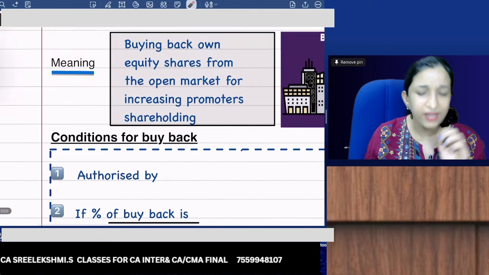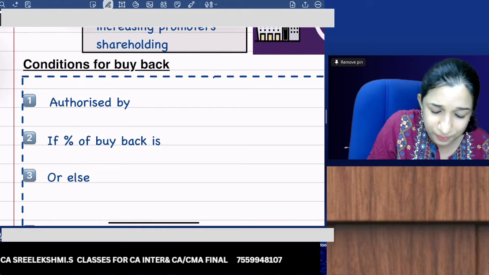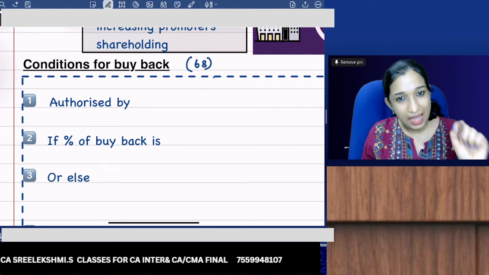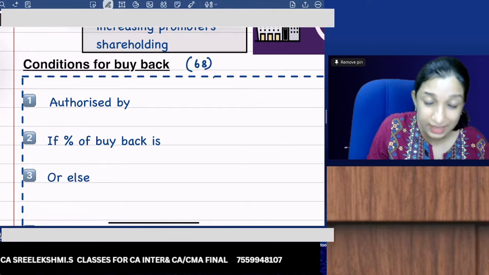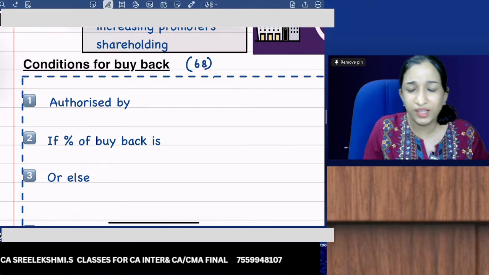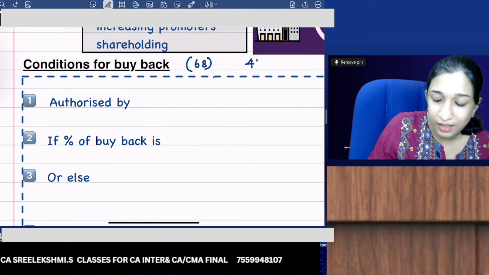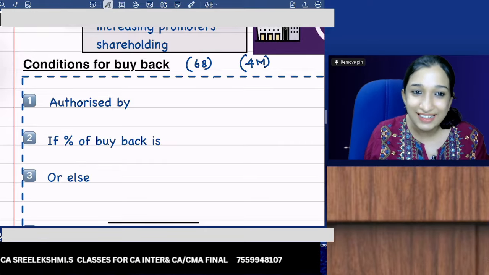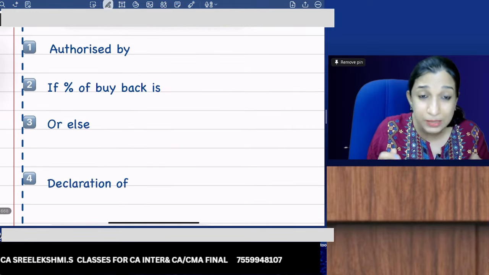So, do you know which section is dealing with buyback of equity shares? Section 68 of the Companies Act. As per section 68 of the Companies Act, if there is buyback, what are the conditions for buyback? This can be a 4 marks or 5 marks question. It should be authorized by.